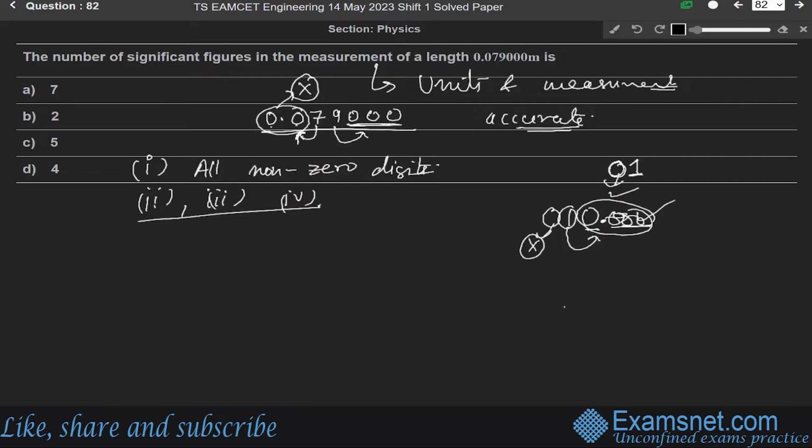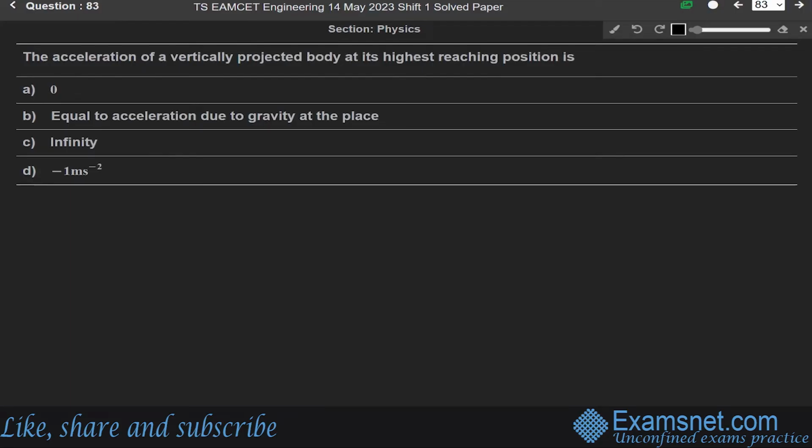So total significant figures will be 1, 2, 3, 4, 5. So option C, that is 5, is the correct answer. Okay. Now next question, 83.